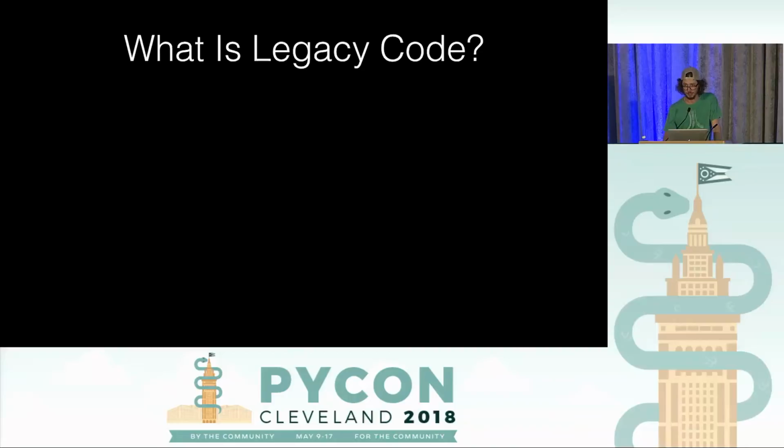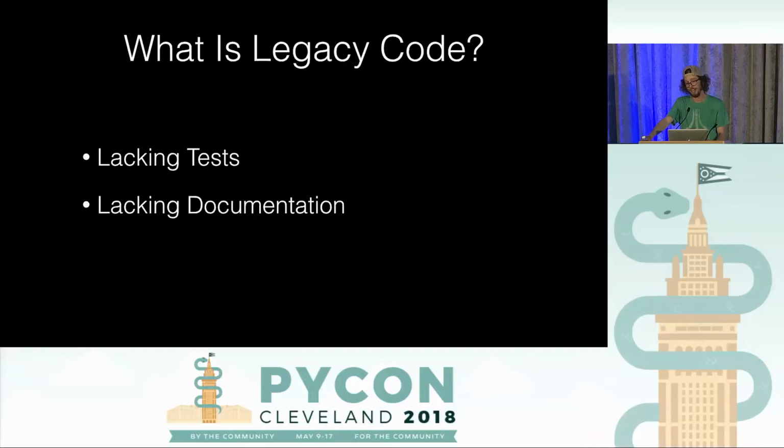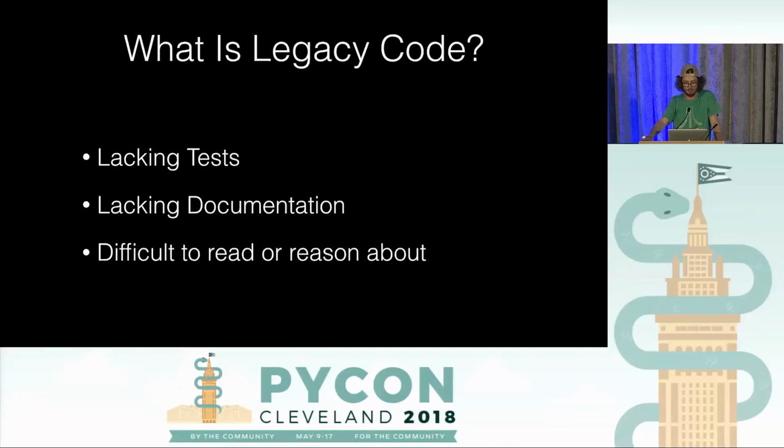So I would define legacy code for the purposes of our discussion as code that's lacking in tests, either no tests at all or minimal tests, maybe tests that don't even work because they haven't been run for years. Lacking documentation, every kind of documentation, doc strings, comments, even overall user documentation, or code that's just difficult to read or reason about. So if your code base matches one or more of these things, you're dealing with legacy code.